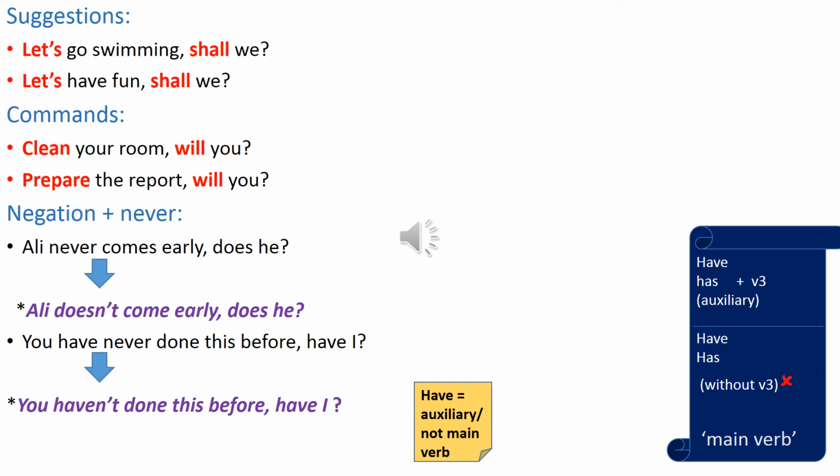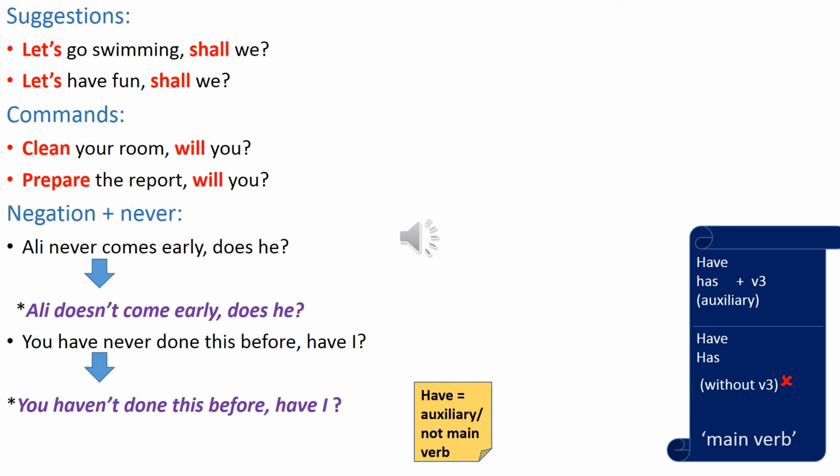Okay, let's talk about commands. Command means giving an order to someone. For example, clean your room, will you? We know that the structure of a command statement starts with a verb, then the complement of the statement.